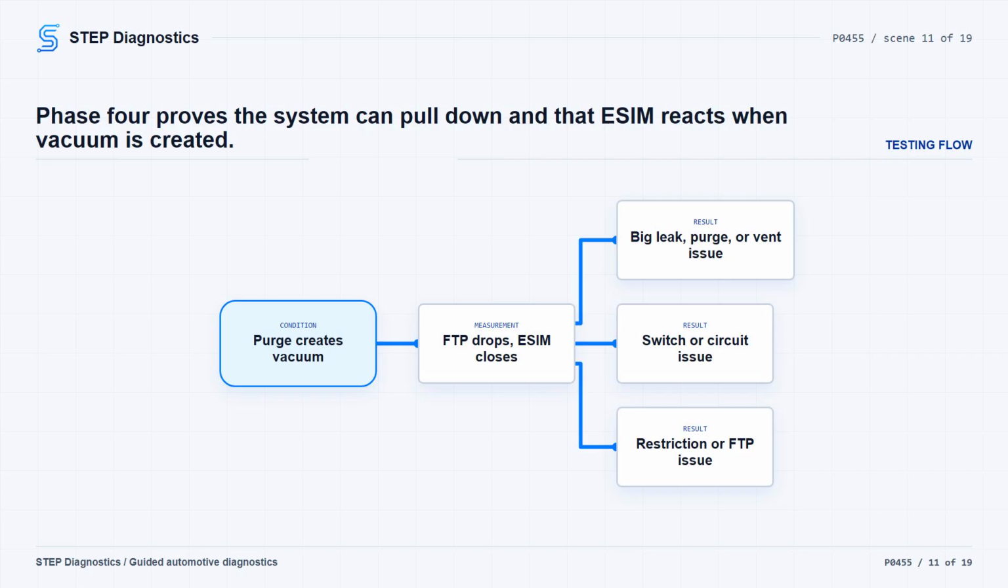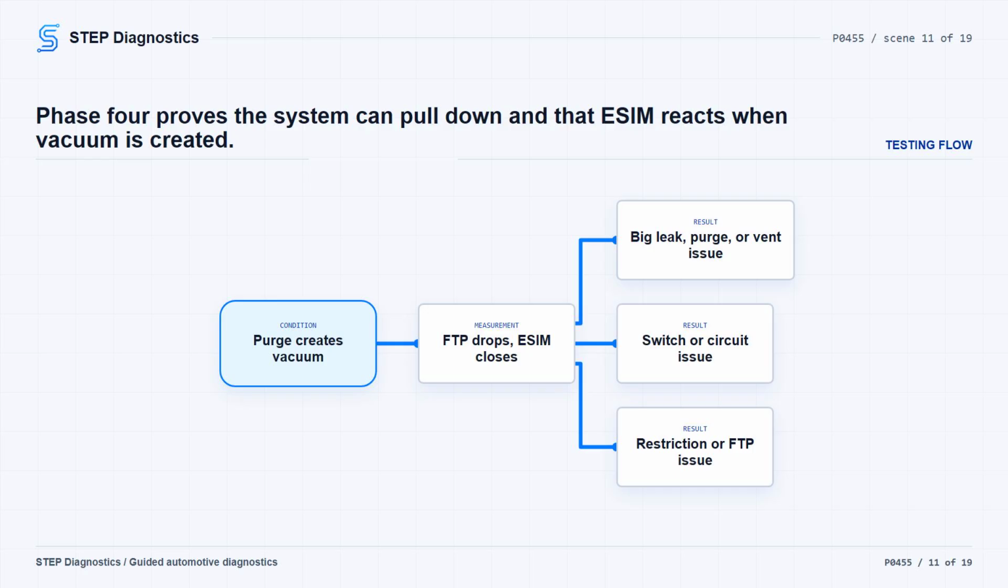If neither the switch closes nor pressure changes, you may be dealing with a very large leak or a purge solenoid that is not opening. If vacuum is 2 to 3 times higher than expected, think about a plugged canister vent hose or fresh air filter, or an ESIM vacuum vent valve stuck closed.